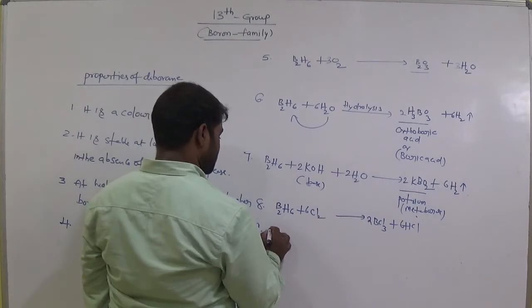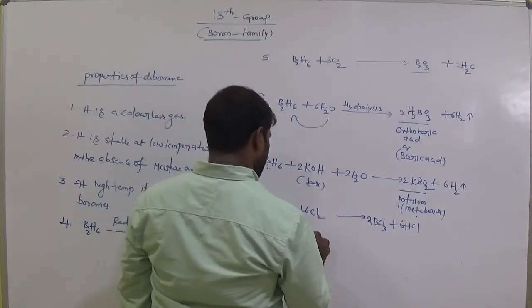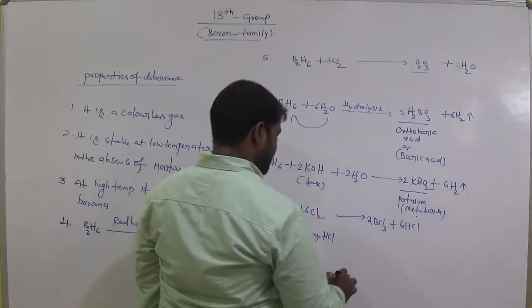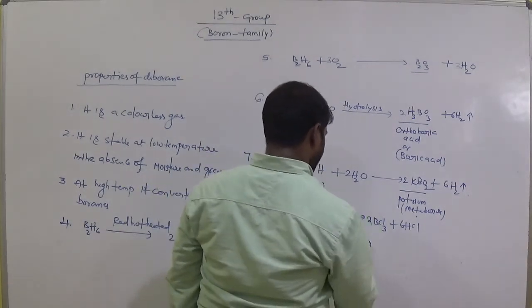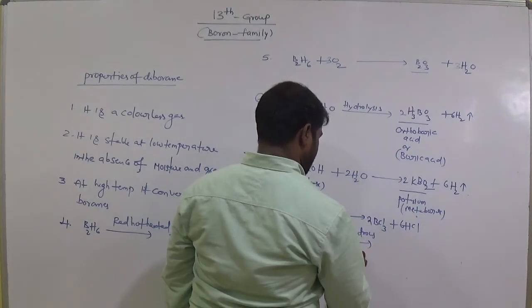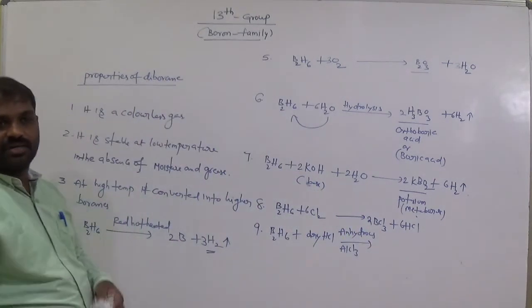And the 9th one is B2H6 treated with dry HCl in the presence of anhydrous AlCl3. Anhydrous means without water.